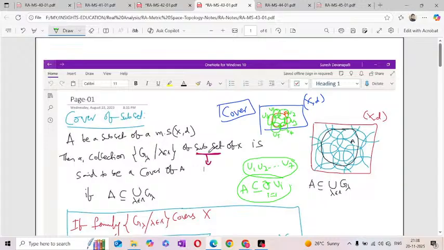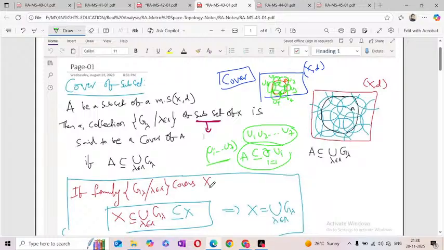That means U1, U2, and so on up to Un are subsets of X. The collection is said to cover A if A is a subset of the union of the G lambda. Here U1 up to U7 is a cover of A, and this cover may sometimes be finite or sometimes infinite.